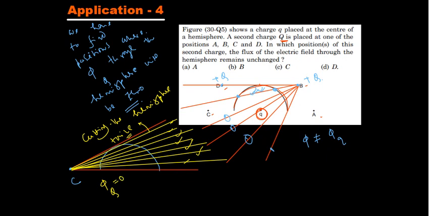So will there be any change in flux due to small q? No, it remains the same. So if the charge is kept either at position A or at position C, then flux will remain unchanged. So my answer is going to be either at position A or at position C. It's a very good question, a delicate and conceptual question. I hope you have completely understood, right?